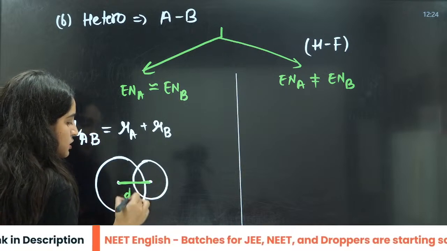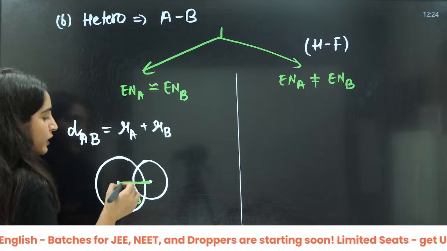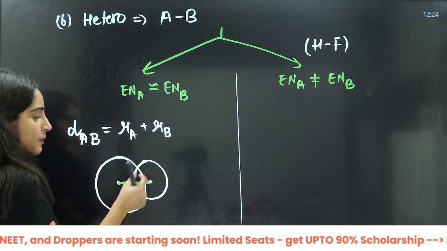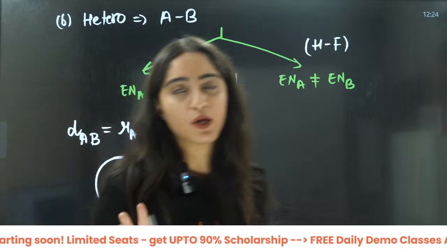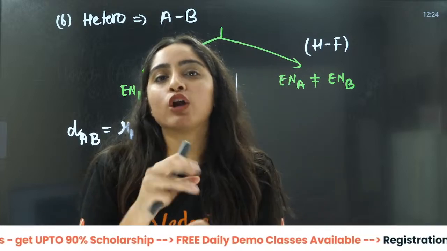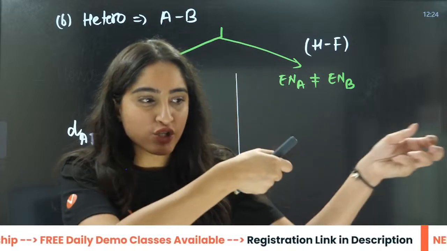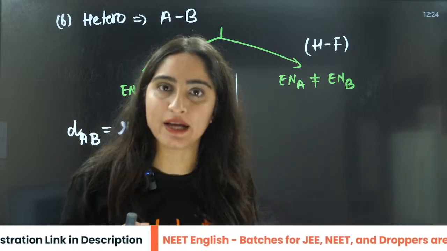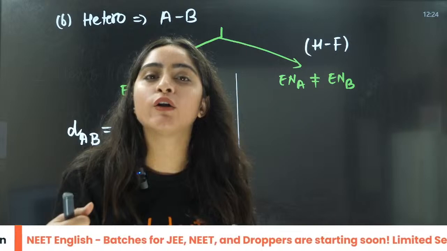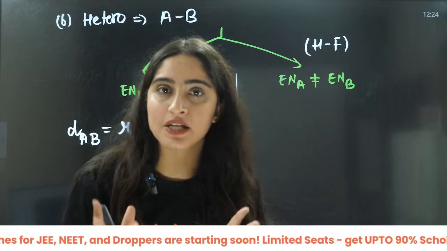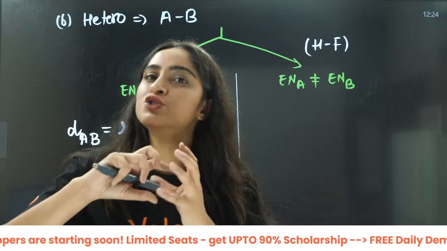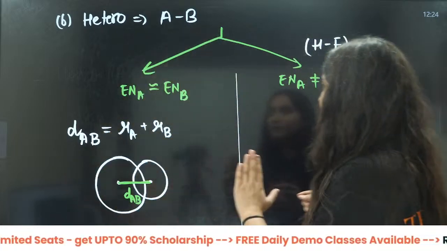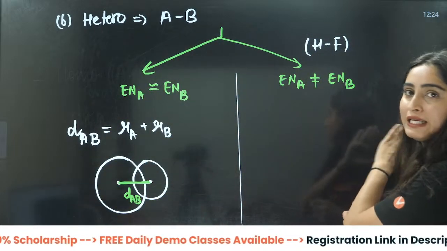This distance is called DAB, that will be equal to radius of A plus radius of B, because they have almost same electronegativity. There is no very large pulling of electron, right? If there is pulling of electron to a very large extent, then the structure is going to change a little bit. That means if the electronegativity is not equal, right?